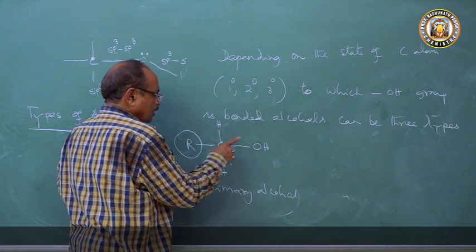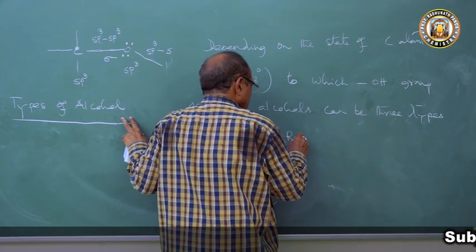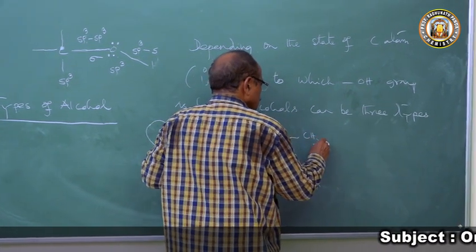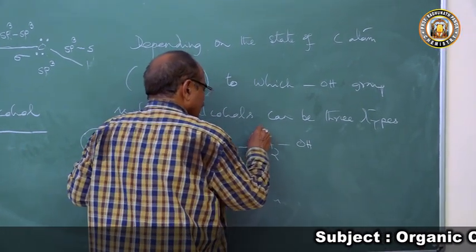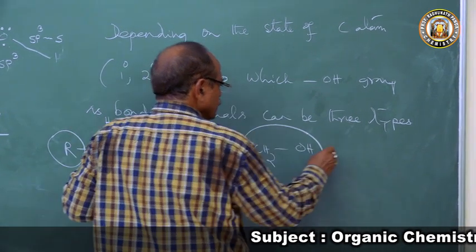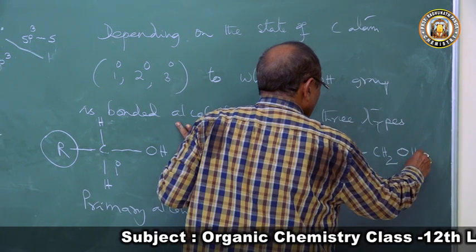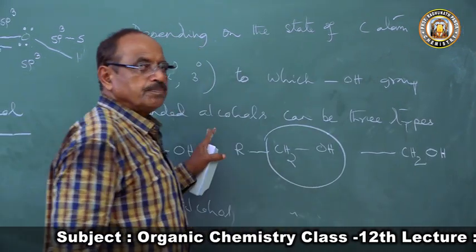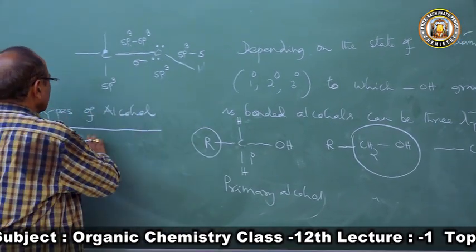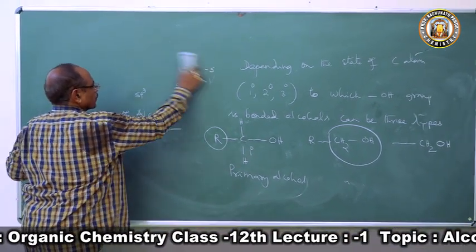Then what is this? R. What is this? If you write it properly, this becomes R CH2OH. Therefore, the CH2OH group. This CH2OH group is called the primary alcoholic group.